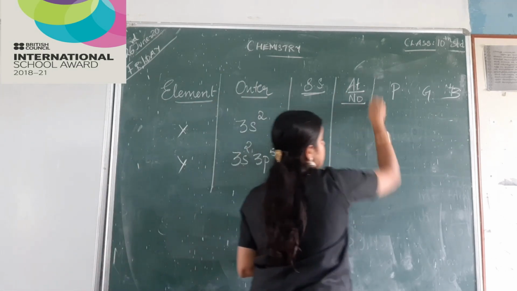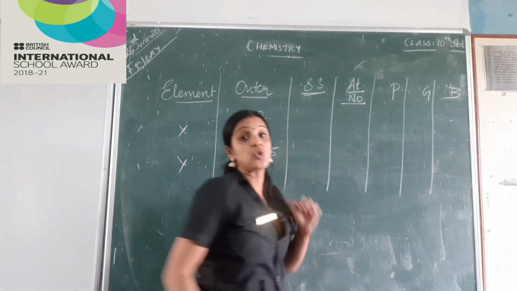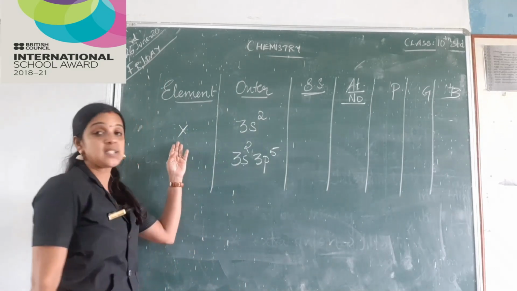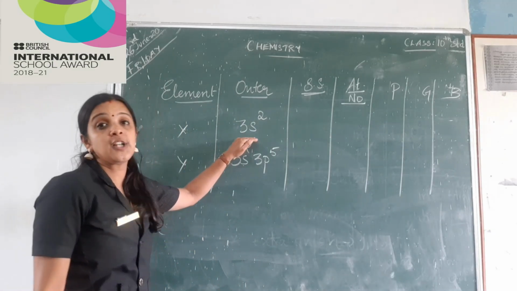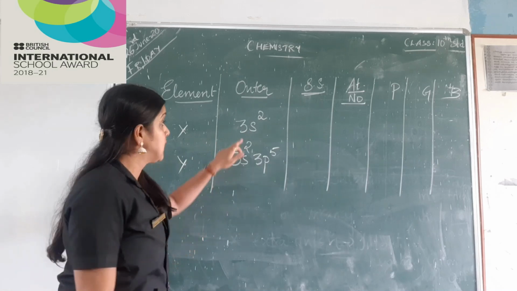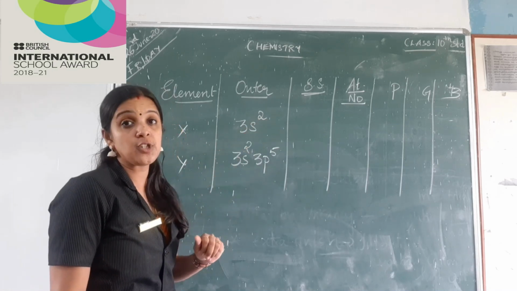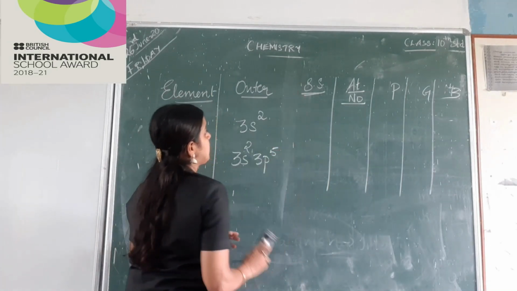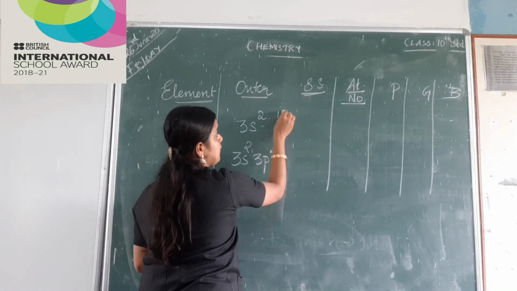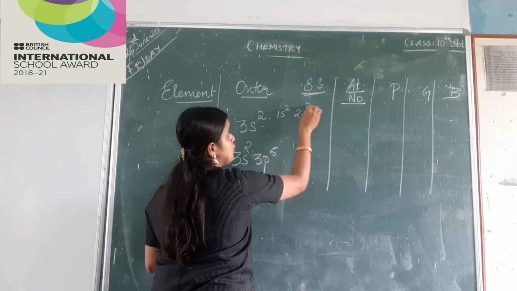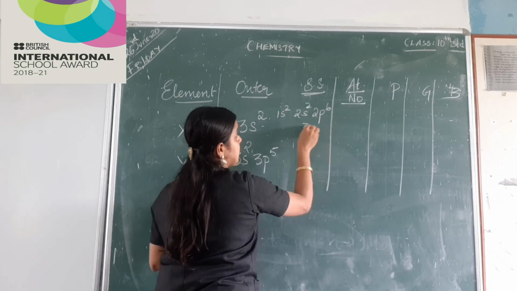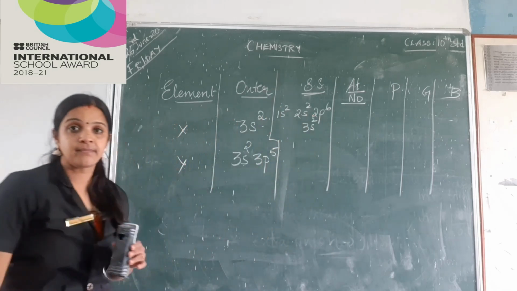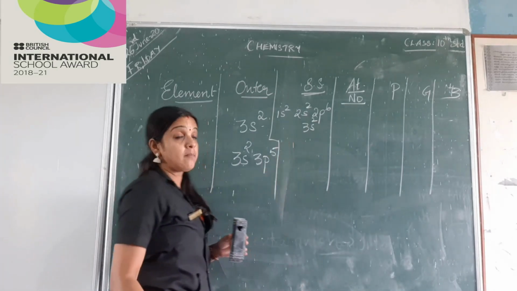So, we are going to solve this together. How are we going to do? Our first question is, X is an element having an outer shell configuration 3s2. So, 3s2, how do I write the subshell configuration? I know this place is not enough, so we'll take it from here. Subshell configuration will be 1s2, 2s2, 2p6 and 3s2. This is my subshell configuration. Right? What is the atomic number?